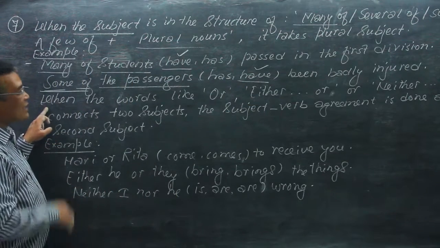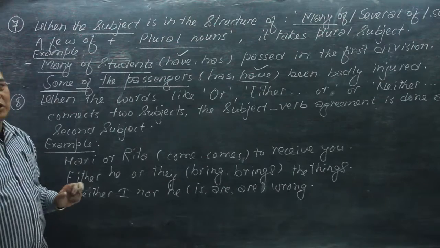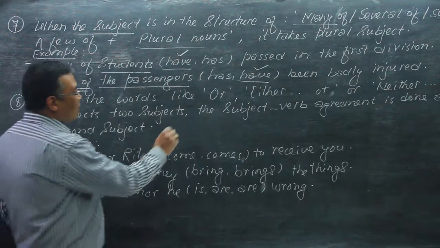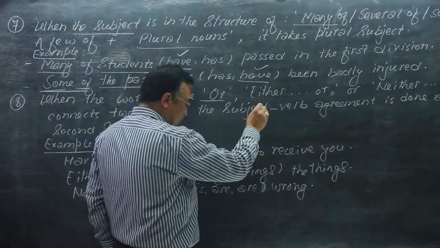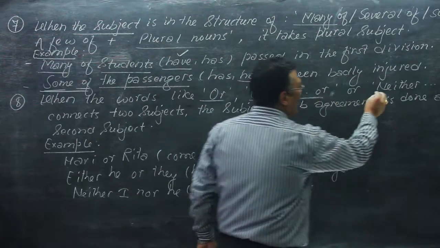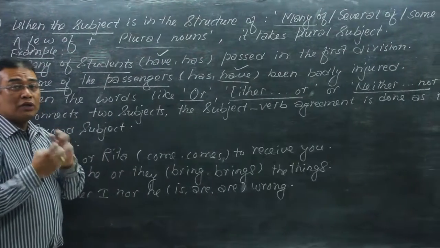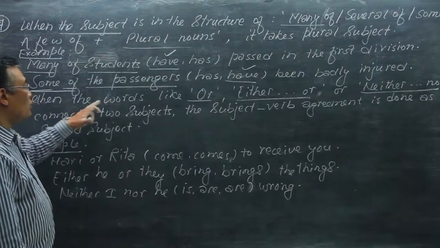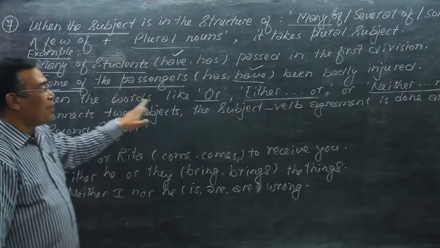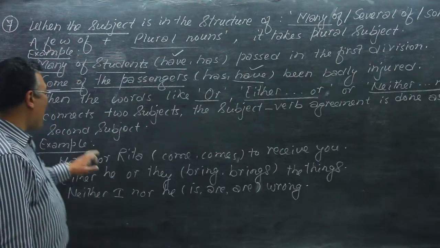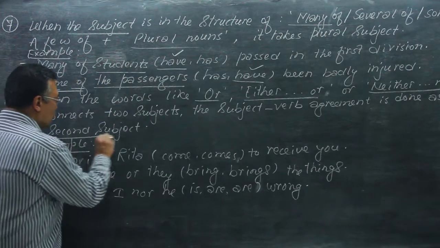Now the next, a little bit different example we have here. When the word "or", either or, or neither nor combines two subjects or two words, the subject verb agreement is done as per the second subject.